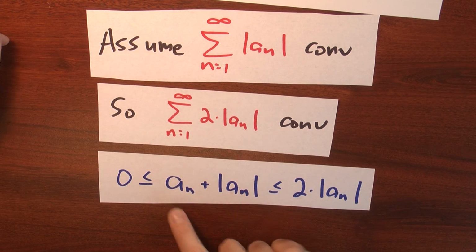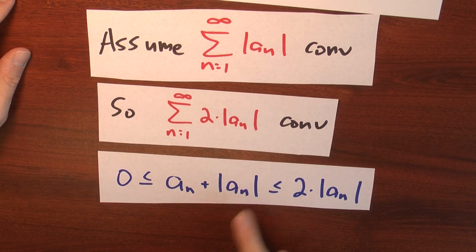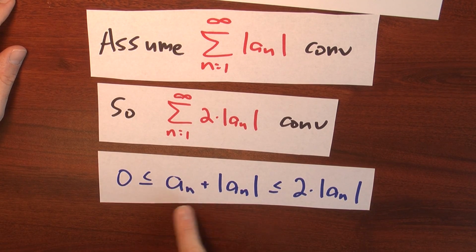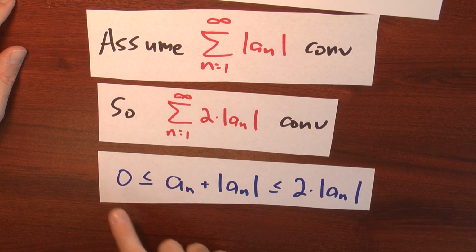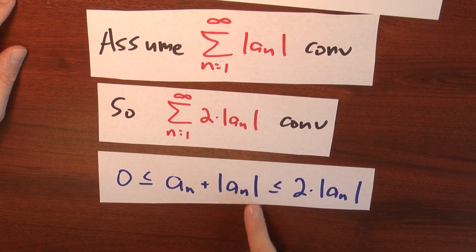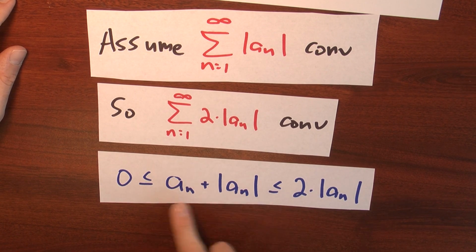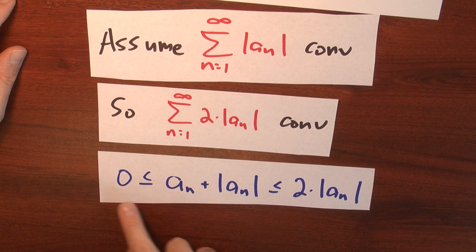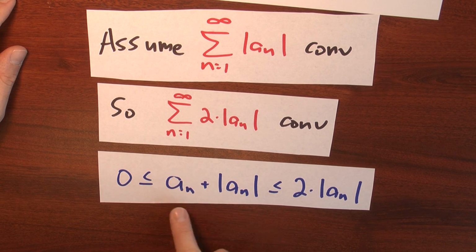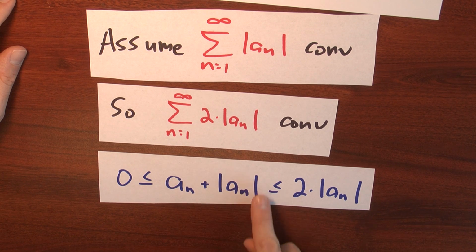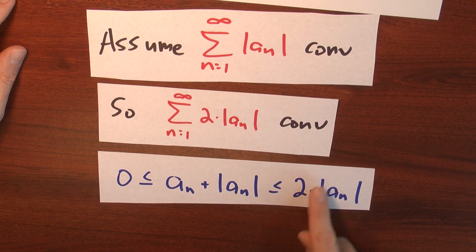Well, let's think about the possibilities. Maybe a sub n is negative. And if a sub n is negative, then I've got a negative number plus the absolute value of that negative number. These two things cancel, and I just get 0. And then certainly this is true: 0 is less than or equal to 0, which is less than or equal to twice some positive number. What if a sub n were positive? Then I'd have 0 is less than or equal to a positive number plus itself, because the absolute value of a positive number is just that same number, which is less than or equal to twice that same number.